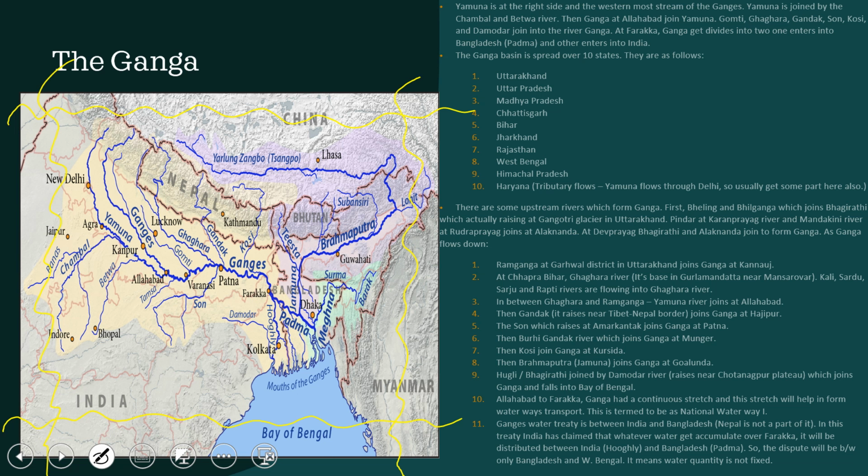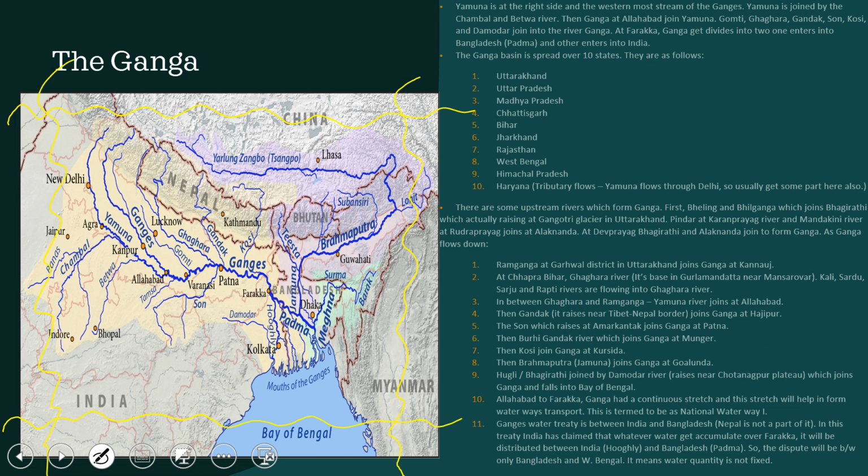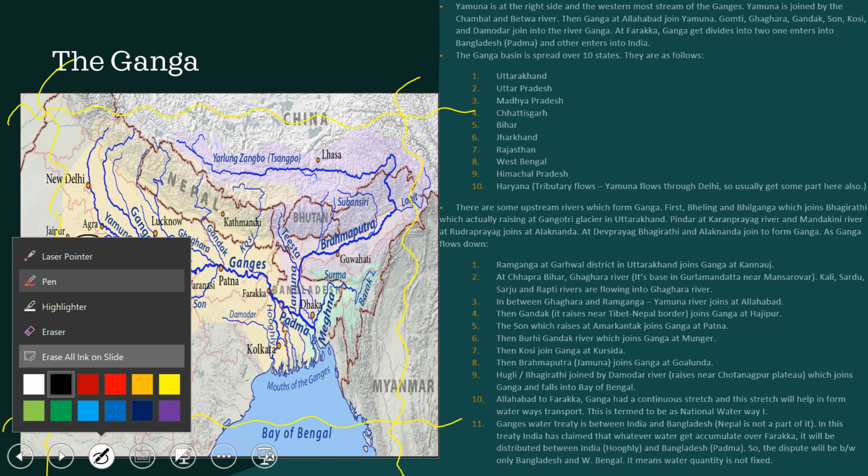So the government is trying to implement some water transportation facility so that the transportation cost will reduce. Okay, Yamuna river. As I have already discussed, it falls into the Ganga. Its tributaries are Chambal, Betwa, and Tamsa. Tamsa does not join the Yamuna; it joins the Ganga only. So for Chambal and Betwa, you have to take note.